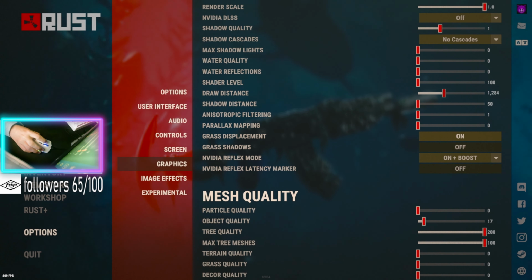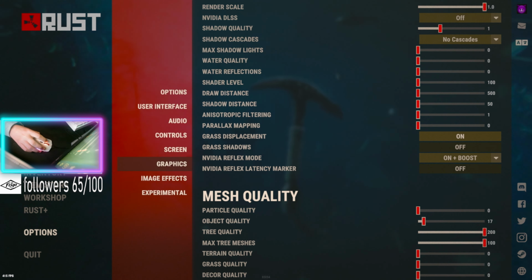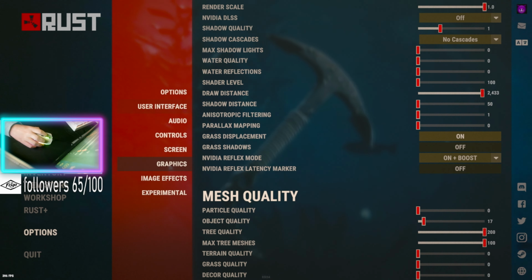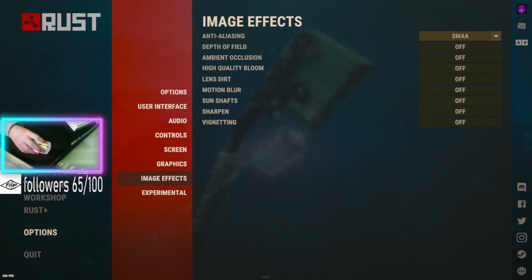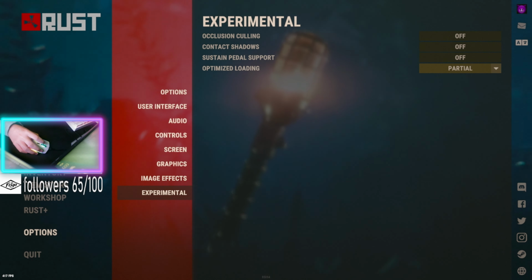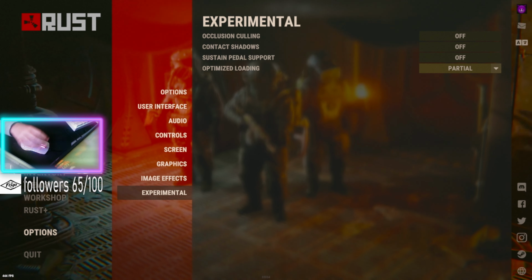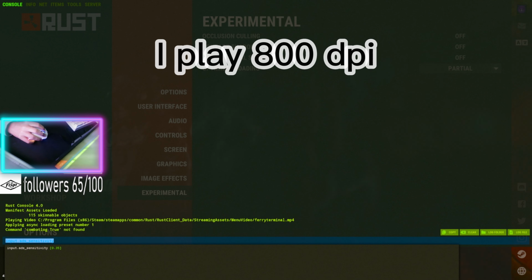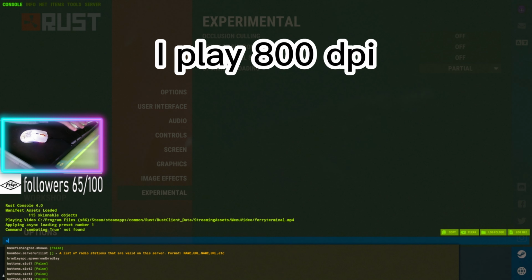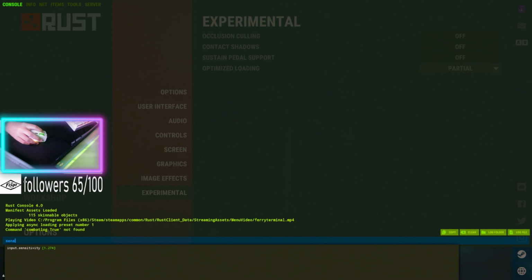This changes depending on the FPS I'm getting. I put it lower if I'm getting lower FPS, and raise it if I'm on rig or something. So my ADS is 0.35, and regular sense is 1.274.